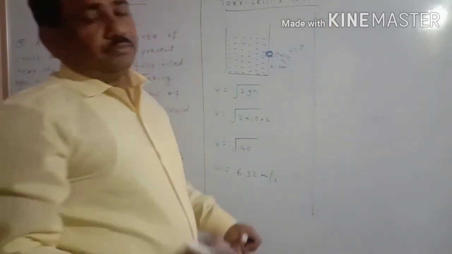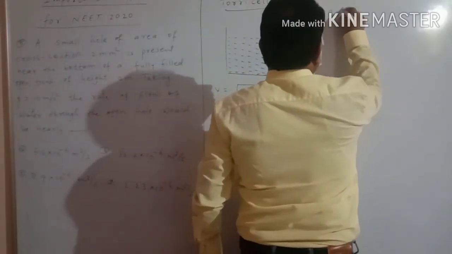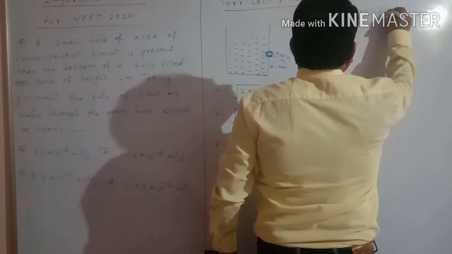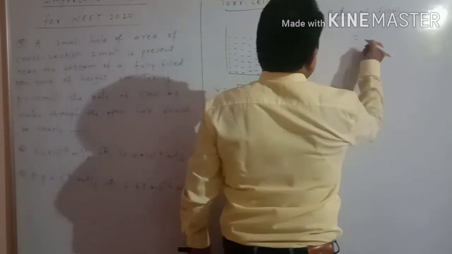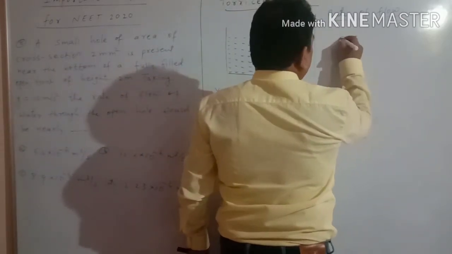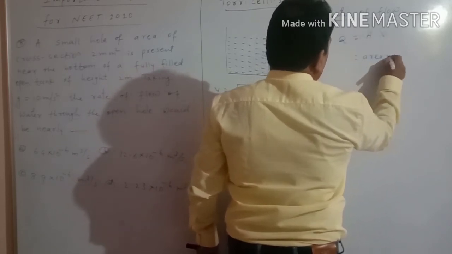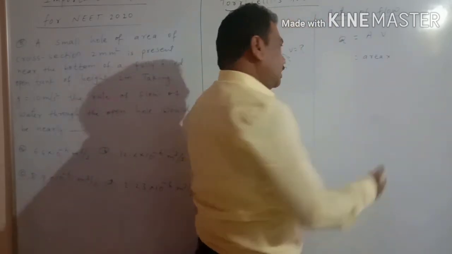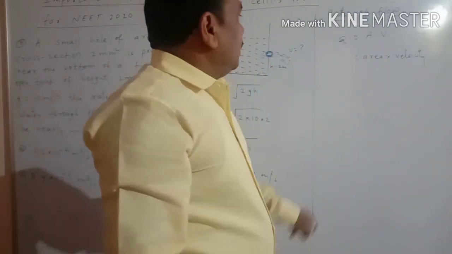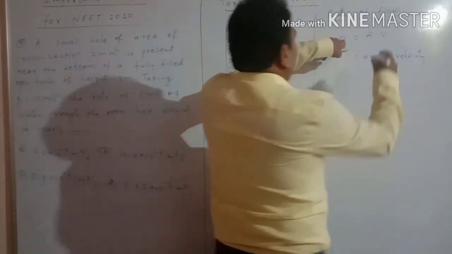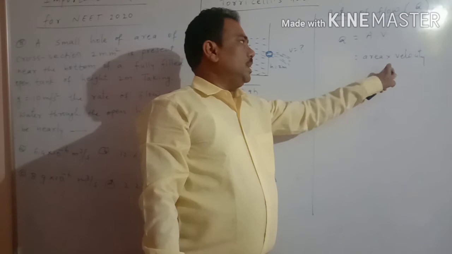Now we know the rate of flow. What is the rate of flow of that liquid? We know the formula for rate of flow. The rate of flow Q is equal to A into V. A stands for area, multiplied by V, that is the velocity of the liquid. So Q stands for rate of flow, which can be calculated by using this equation, A into V, that is area into velocity.